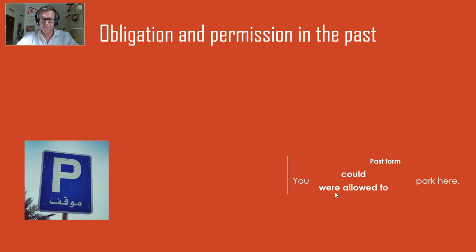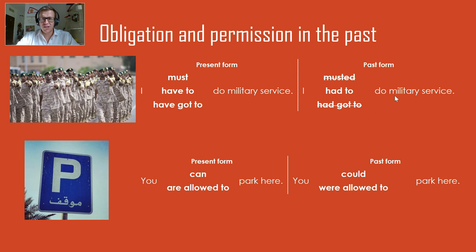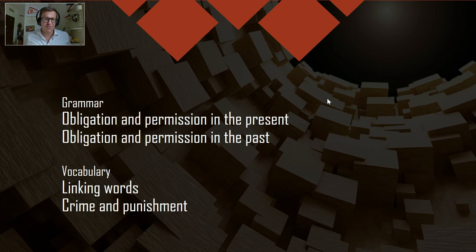Okay, so that's the end of the video. Some difficult language there to learn. The grammar we did was obligation and permission in the present and in the past. And the vocabulary we did was linking words, which would improve your writing. And we did crime and punishment.